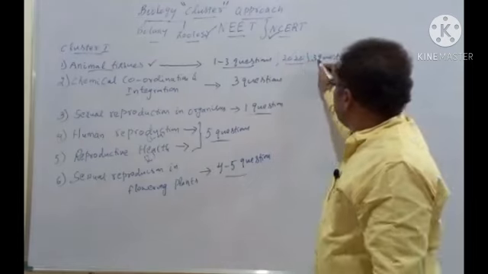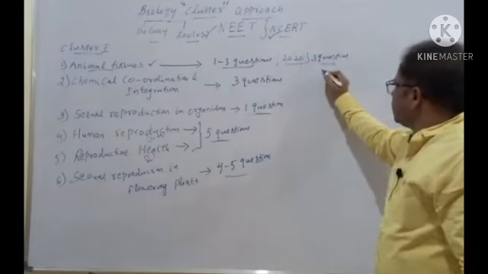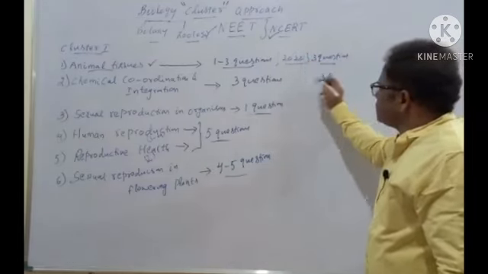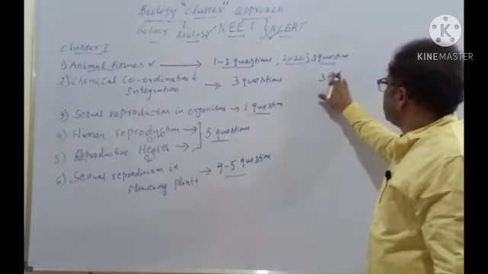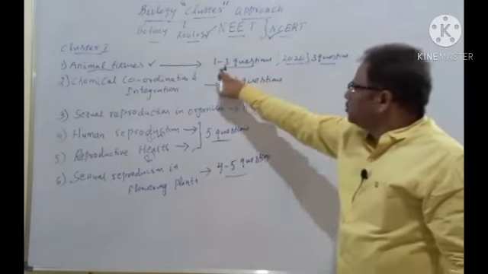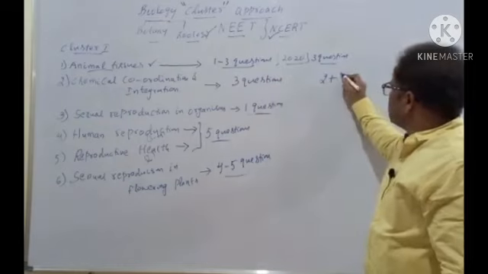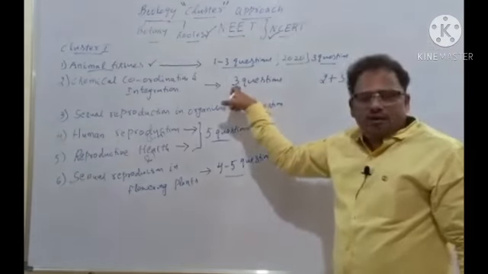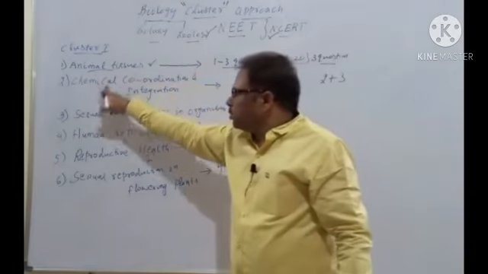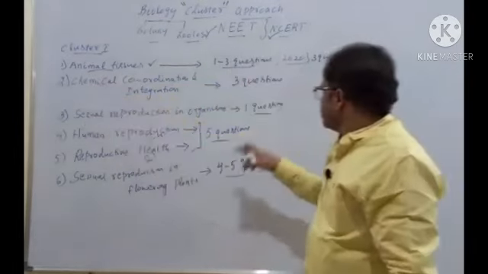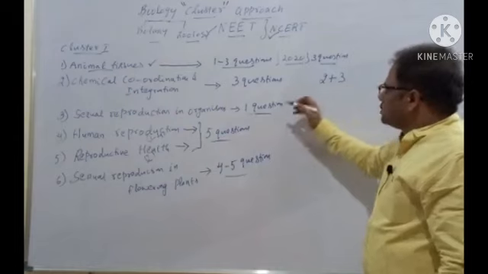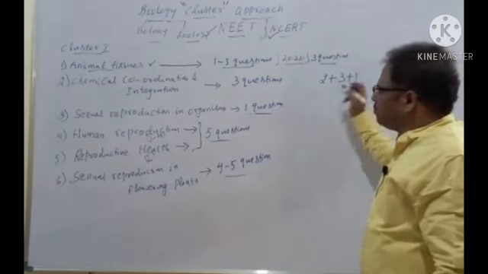So how many do you take? 3 questions from this one. Here, don't take 3, because 1 to 3 means you take average 2 questions only. And here compulsory 3 questions, especially endocrine disorders, which I'll be discussing after animal tissue, chemical coordination and integration, isn't it? That is 3 questions. Sexual reproduction in organisms, 1 question.